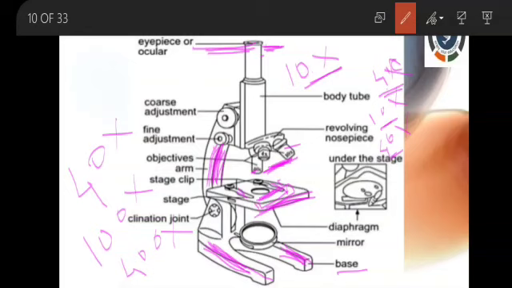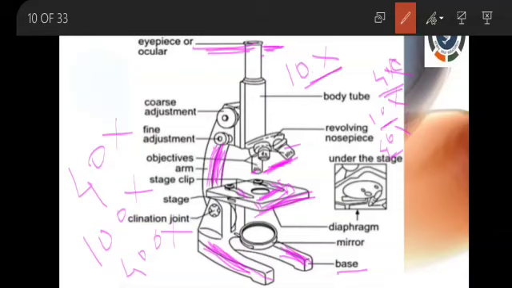So thus we can reach the conclusion: the total magnification of the field is the product of the magnification of the objective and ocular lens. Sometimes we get this experience in the hospital. They collect our blood smear, find the number of platelets and red blood cells, and they can find diseases also.